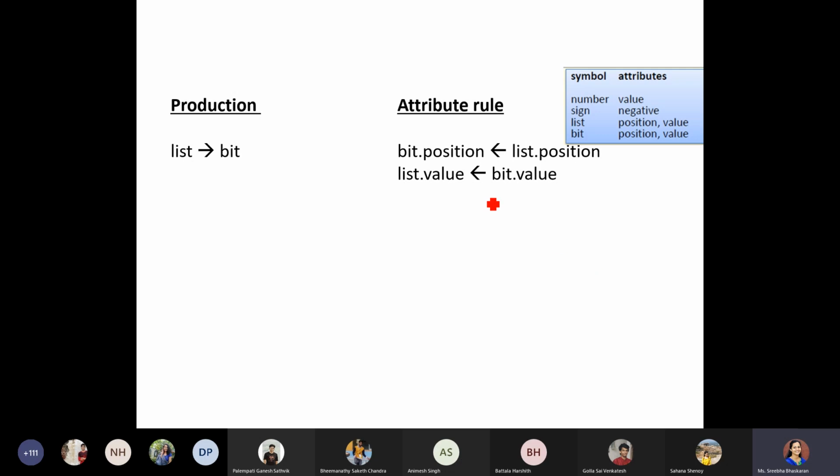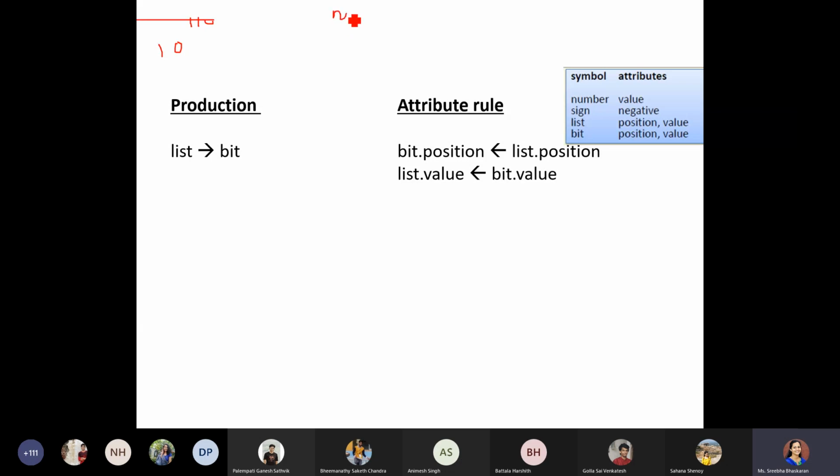Here, when we are writing it, we have two attributes: position and value. When you say list has been expanded with respect to bit, that means the bit position would be nothing but the list position. I'll explain it with one parse tree, then it will be more clear. For example, if it is binary, say 110, or a smaller one, 10. Can you draw the parse tree for 10 using this production rule?